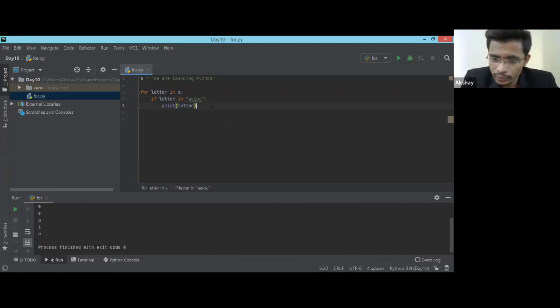Integer and float are not iterable. Those are the only two data types which we learned that are not iterable. So what I want is just the count of vowels in the string. I have a big string, and I just want to see what the count of vowels is.